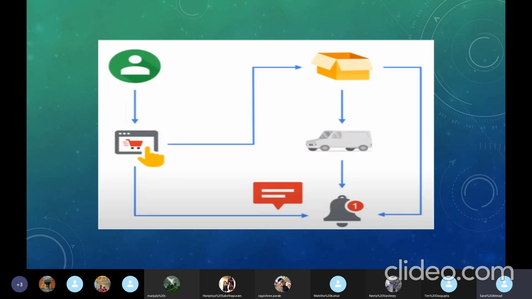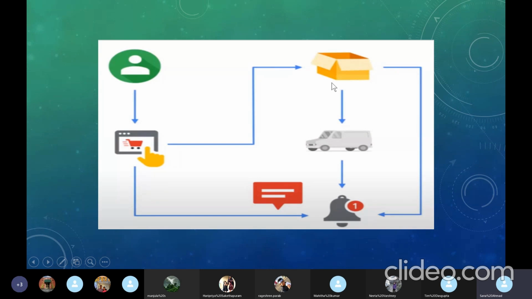So here, as I was saying, we took an example of placing an order, so this is how the process works when you place an order. You place an order, and the order management system would send a message to the packaging service that, okay, this is the order, start the process. And the packaging would complete, and then after its processing is done, it's further given to the shipping service. When it's ready, it will send a notification.